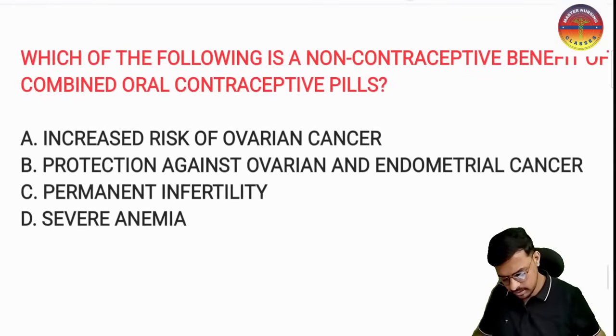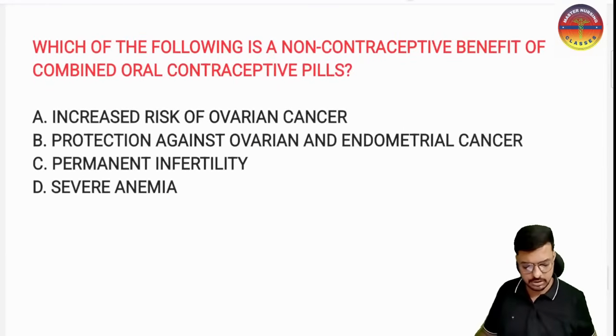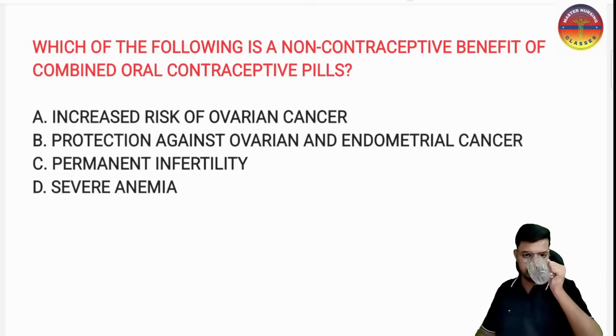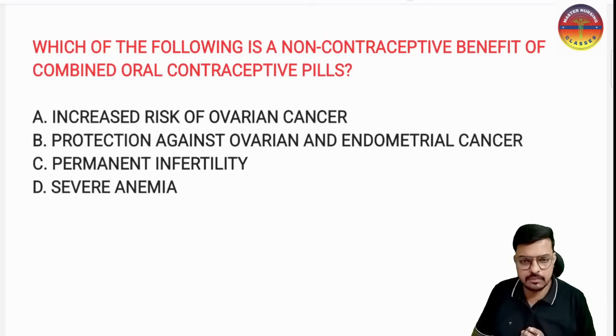And here comes the next very important question. Please read the question carefully and completely, and try to give the best answer. Which of the following is a non-contraceptive benefit of the combined oral contraceptive pill?